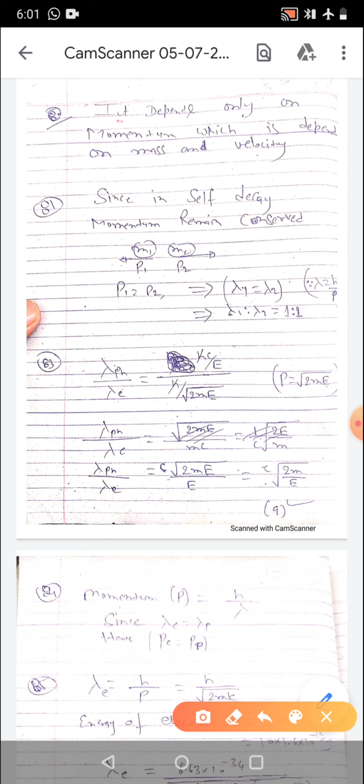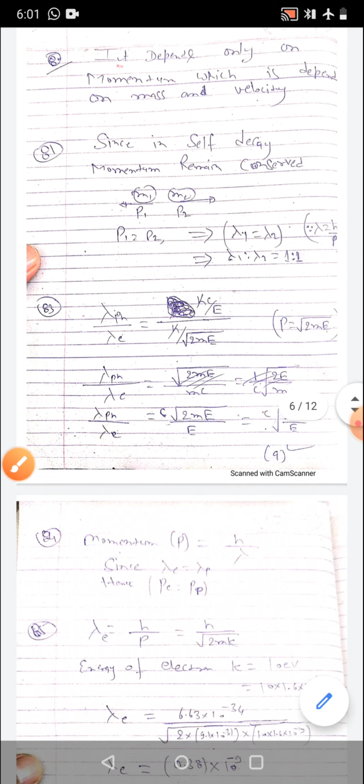Then in question 80, the wavelength of a matter wave is independent of. So it will be independent of momentum. Why? Because it just depends on mass and velocity. In question 81, the mass of particle m decays into 2. Here there is a self decay, so momentum will be same, right? So if momentum is same, then wavelength will be same, because lambda is equal to h upon mv.